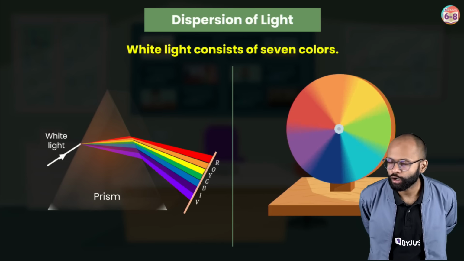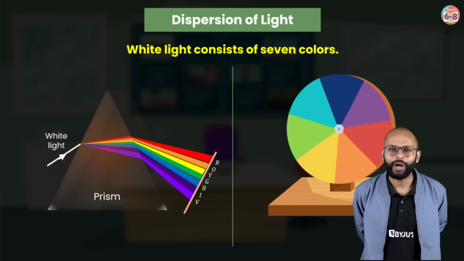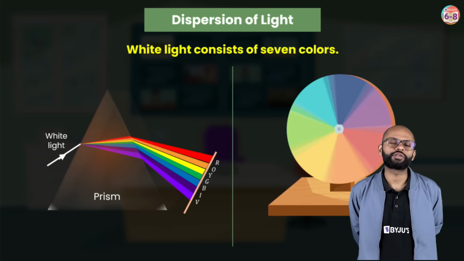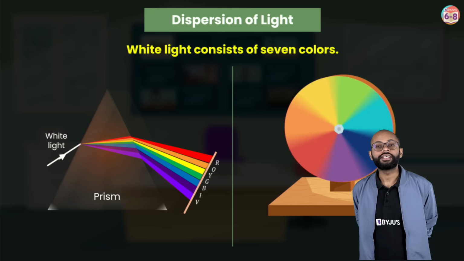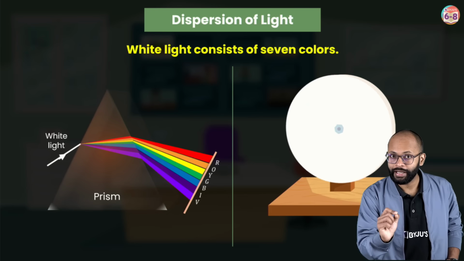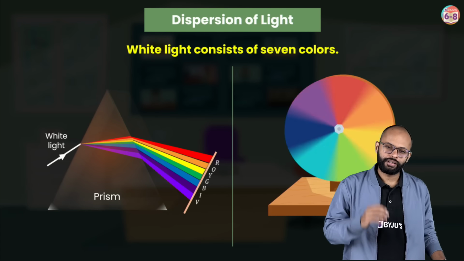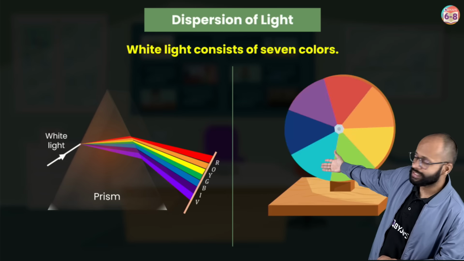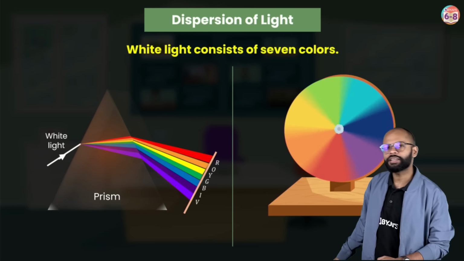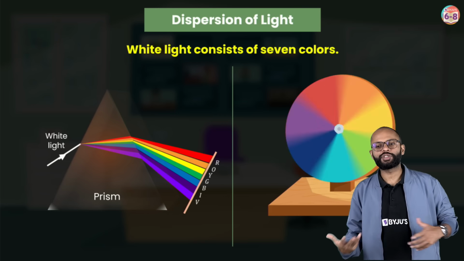Dispersion of light एक और topic है. By dispersion of light, very simply you can say splitting of white light into constituent colors is called as the dispersion. White light कौन सी? Sunlight. Sunlight is actually white light. Yellow नहीं होता है, sun white होता है, ठीक है? Sunlight is white light. If you make this sunlight to pass through a prism, you will see the 7 colors. ठीक है ना? So इसको बोलते हैं dispersion. Splitting of white light into 7 colors is called as dispersion.